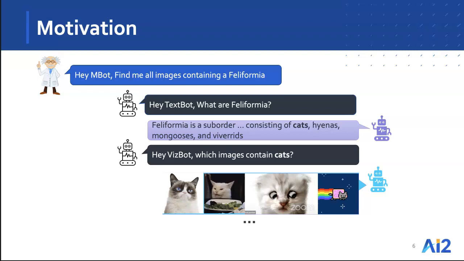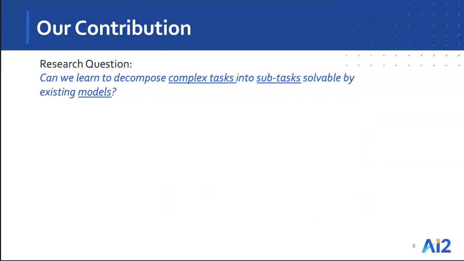And so what you're trying to say here is basically, instead of building a new model each time, the system can decompose these complex tasks into subtasks that are solvable by models developed before. And so that's basically the research question we ask here. Is it possible to decompose complex tasks into subtasks solvable by existing models? And what we find is that it is actually possible.